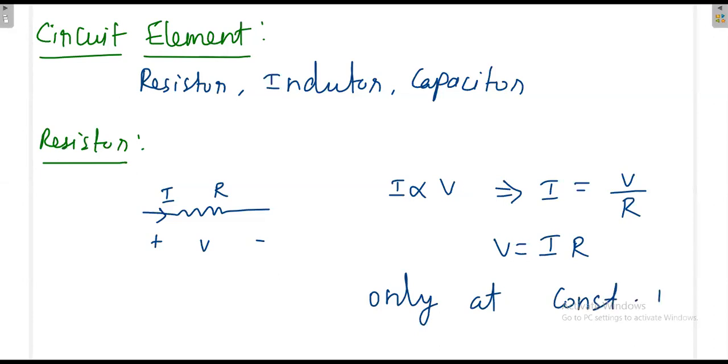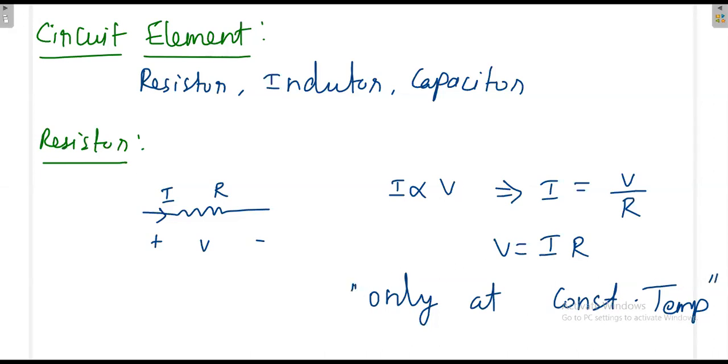If there is no constant temperature, no Ohm's law. Ohm's law statement itself you might have seen. It will start with the statement of at constant temperature. At constant temperature, current through the resistor is directly proportional to the voltage applied across the resistor. Please refer to your definitions, if you have any book or notes. Only at constant temperature.